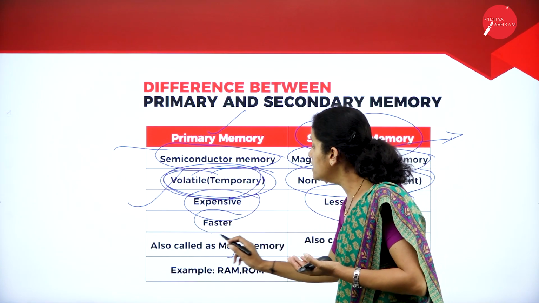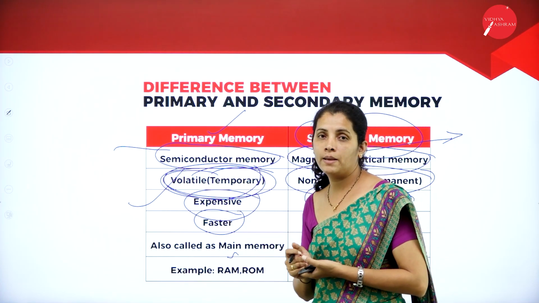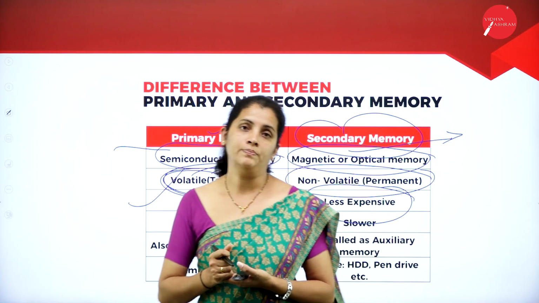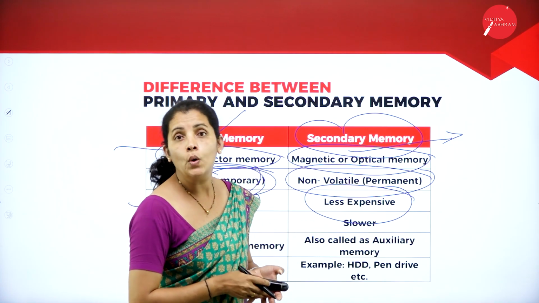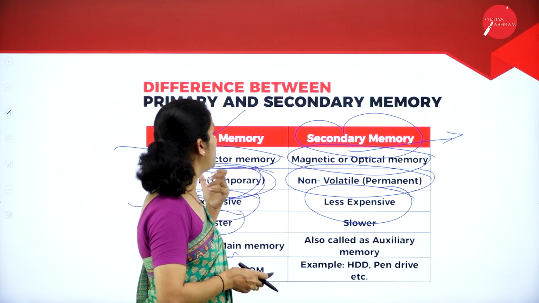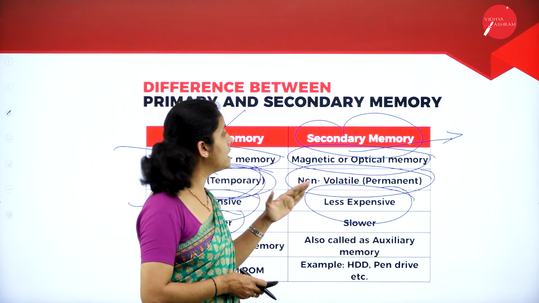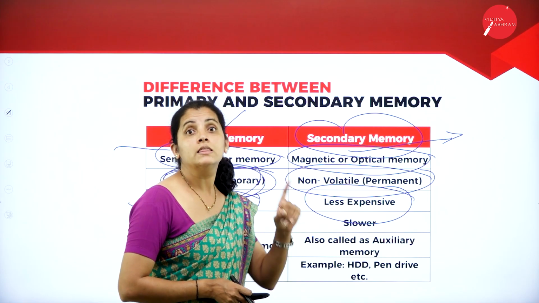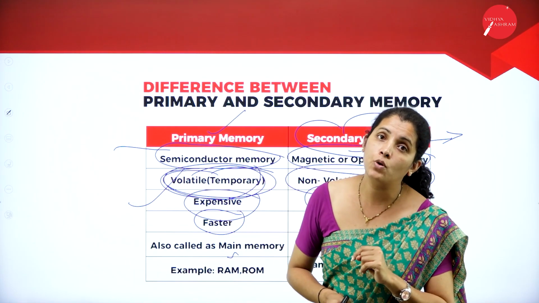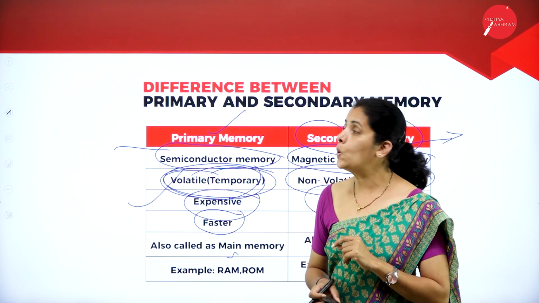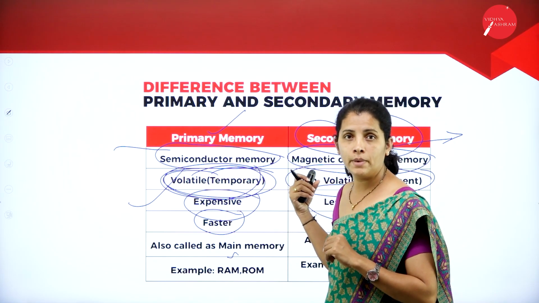Then another difference here is primary memory is faster. That means the execution speed of the instruction is very fast in primary memory, whereas in secondary memory, the execution speed of the instructions as well as programs is very low.